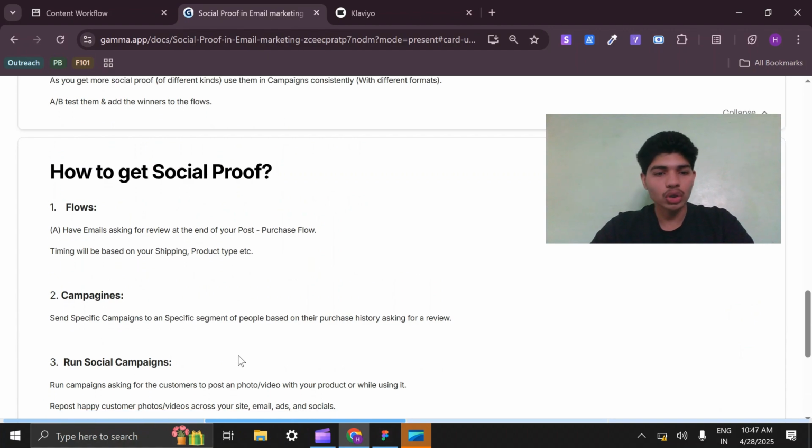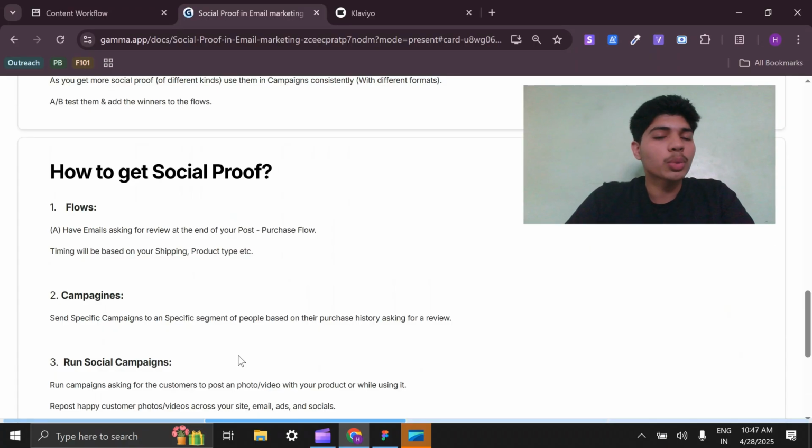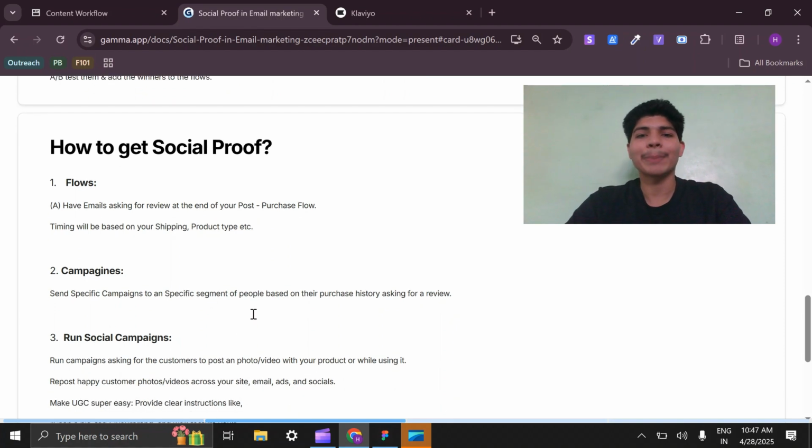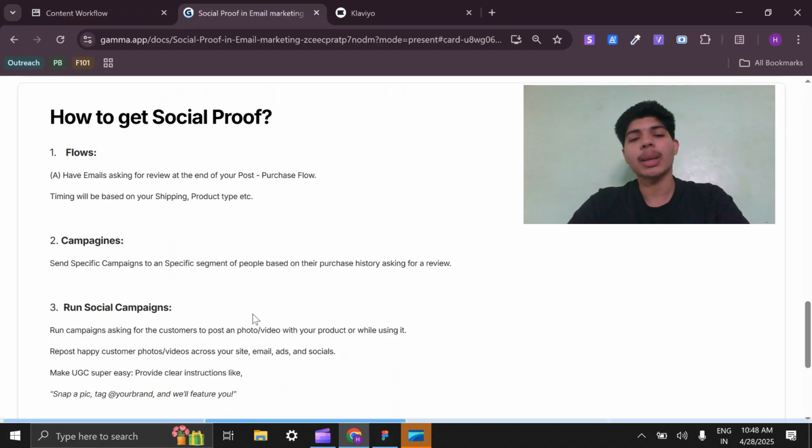First, have flows asking for reviews at the end of your post purchase flows. Timing will be based on your shipping, your product type, and many other variables. If it takes someone 10 days to use your product and know if it's actually good or not, and you ask them after 5 days of the product being delivered, they can't give you a review. That's why timing is very important.